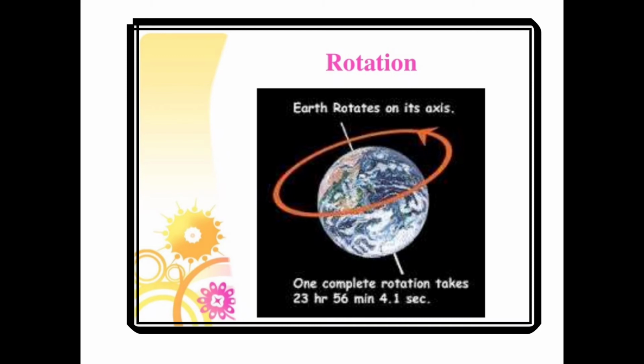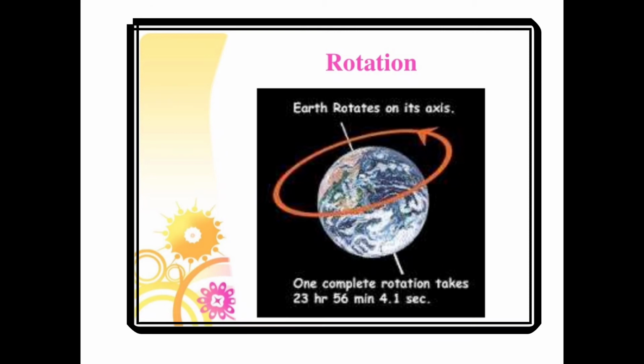Apart from revolving around the Sun, each planet spins or rotates about its axis. The Earth's axis is the imaginary line joining the North Pole and the South Pole through the center of the Earth. From above the North Pole, the Earth appears to rotate in an anti-clockwise direction. This means that places on the west side of the Earth appear to go towards the east. You know anti-clockwise and clockwise?